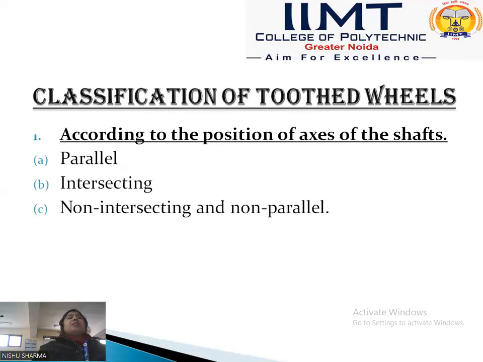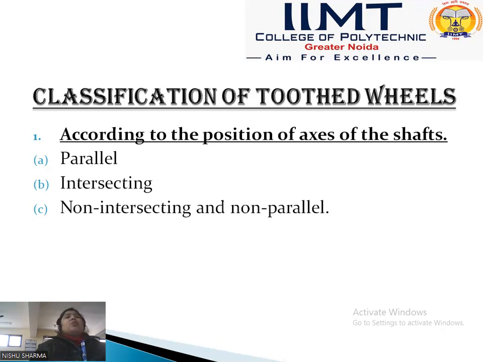Now we will discuss the classification of toothed wheel, or we can say the classification of the gear, because gear is also known as a toothed wheel. There are basically four types of classification of toothed wheel.